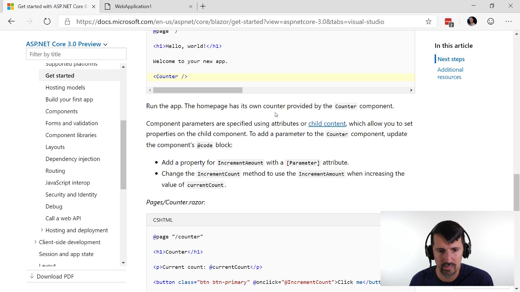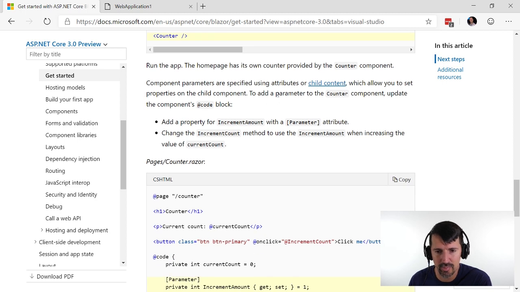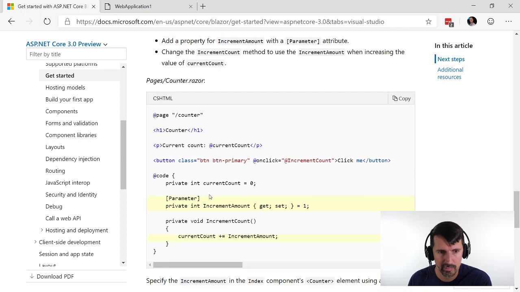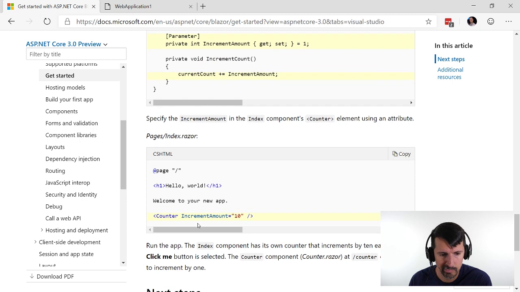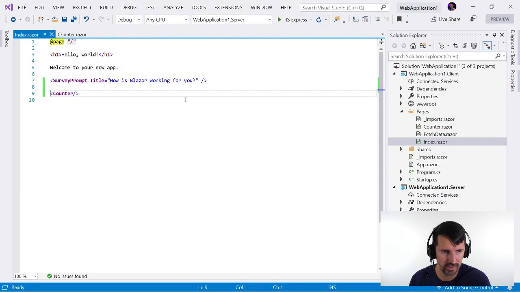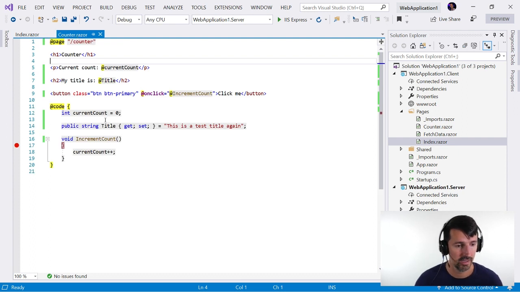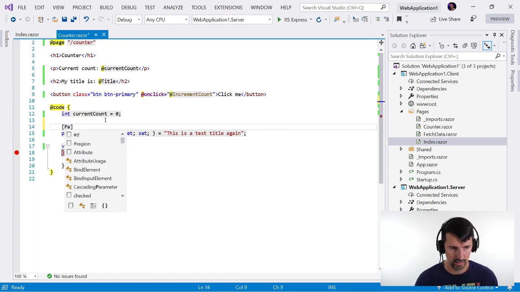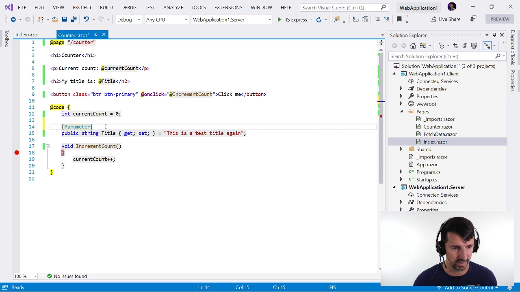Component parameters. Run the app homepage. Okay, component parameters are specified using attributes or child content, which allow you to set properties on the child component. Oh, we can set properties on that component. Okay, so looks like we have to add a parameter attribute, and then that makes it publicly available to set, like part of the component. So I already added this here. So technically, I should be able to do this, right?